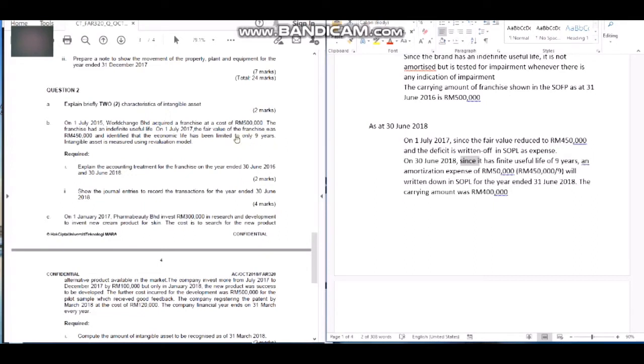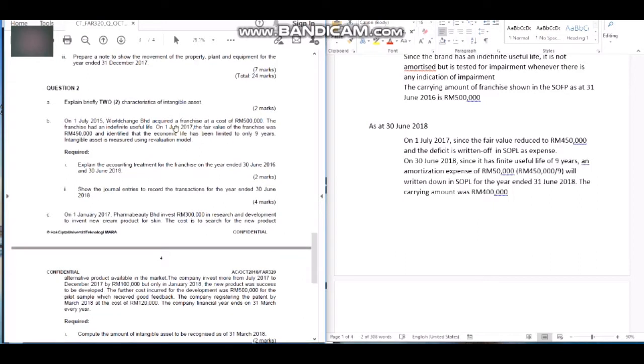So it has to be measured using the cost model because there is no new revaluation value yet. It was only valued in 2017. At the end of the year there is no valuing, so we use amortization to reduce the carrying amount to 400,000.